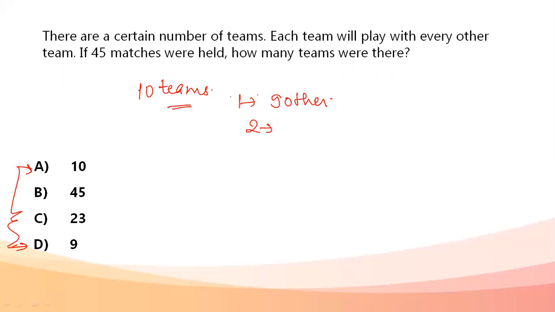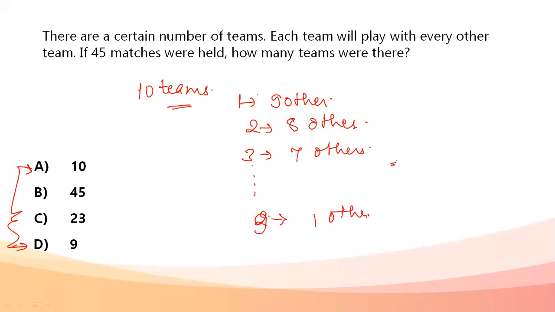The second team has already played with the first team, so he's not going to play with the first team. He's going to begin from the third team. So he is going to play with 8 other teams. Now the third team is going to play with 7 others. In that way, when we go on, the ninth team is just going to play with one other team.